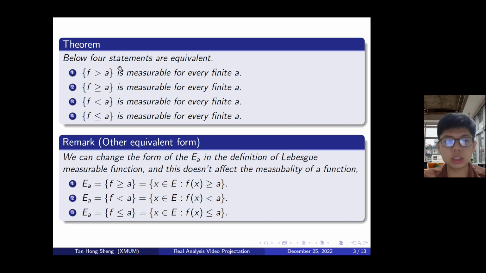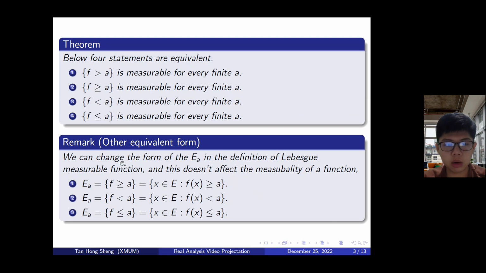Now let us introduce the first theorem. The first theorem states that the four statements on the beamer slide are equivalent statements. The first one is f greater than a is measurable for every finite a. The second one says that f greater than or equal to a is measurable for every finite a. The third one says that f less than a is measurable for every finite a. And the last one is f less than or equal to a is measurable for every finite a.